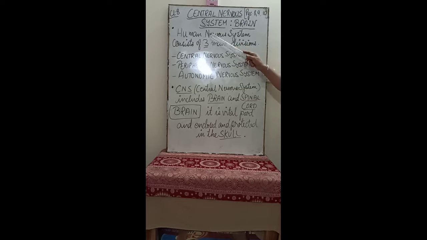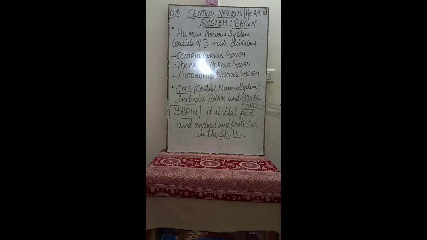Now the human nervous system consists of three main divisions: the central nervous system, the peripheral nervous system and the autonomic nervous system. The first one, the central nervous system, is also called the CNS, and it includes the brain and the spinal cord.